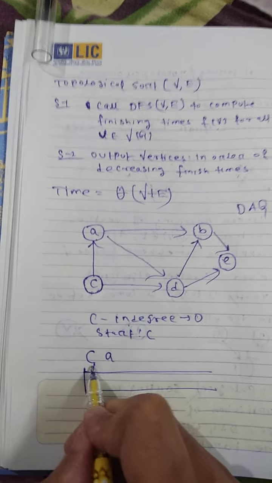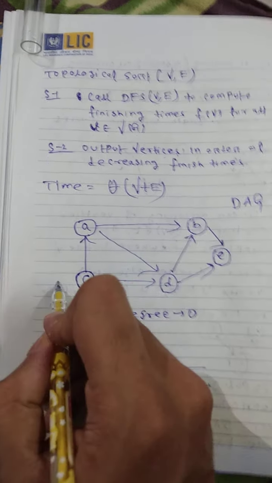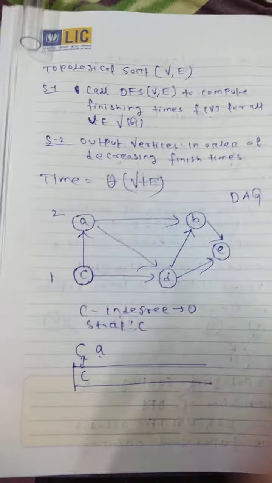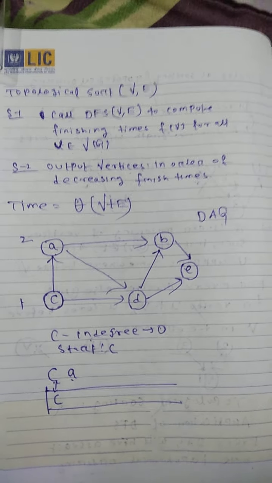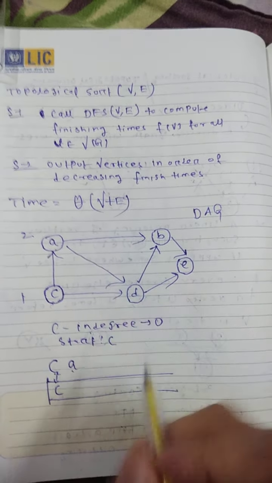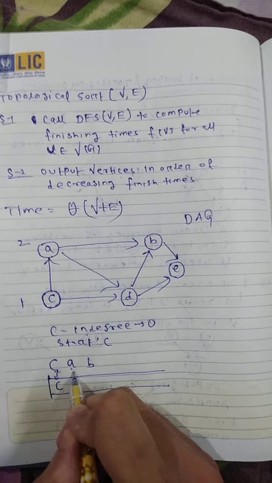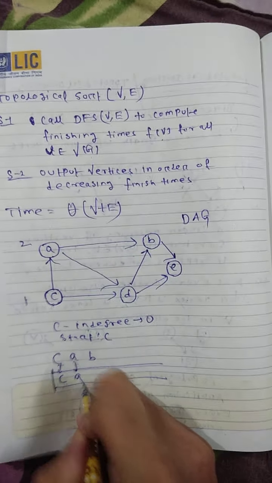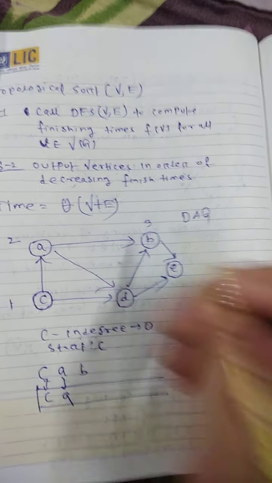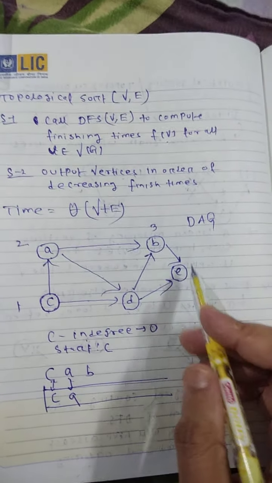So at what time will C be explored? At time 1 unit. Then at the next time unit, 2, A will be explored. Then next from A to B and D. Suppose I take B to be explored using A, so A will be entered into the stack. And what is the B timing? The exploring time is 3.